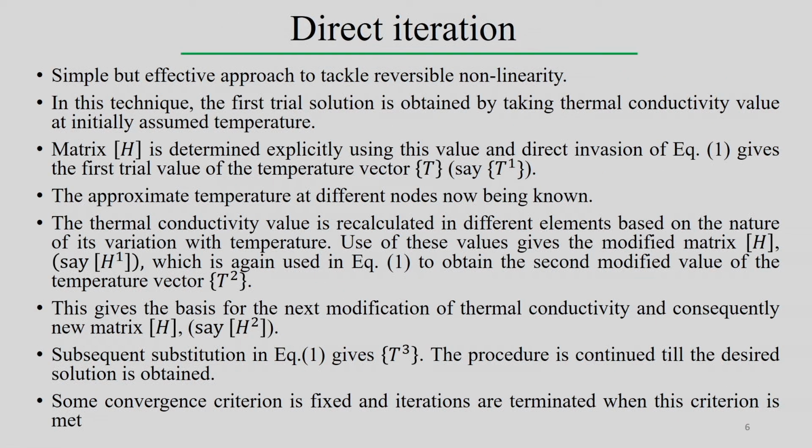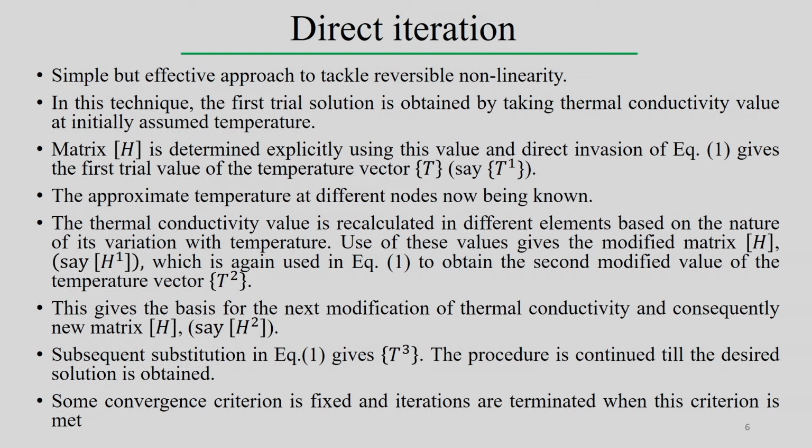Now, direct iteration. Direct iteration is a very simple but effective approach to tackle the reversible nonlinearity. In this technique we start with the first trial solution. Trial solution means we assume some solution obtained by taking the thermal conductivity at room temperature, as the initially assumed temperature.